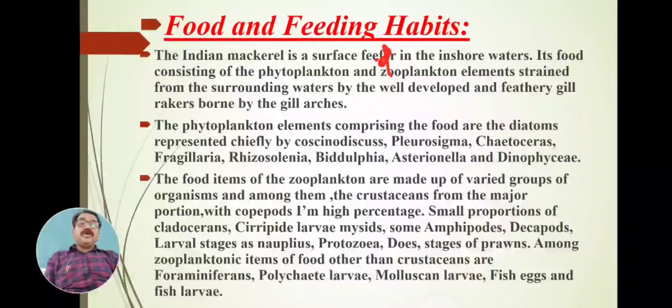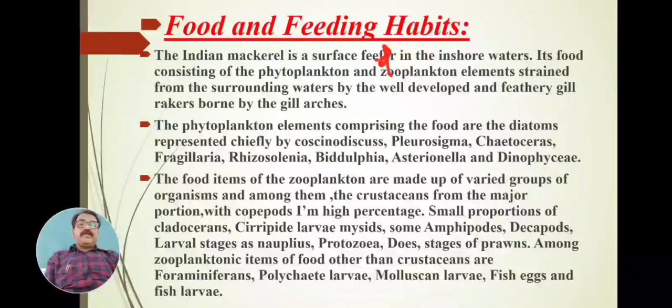Its food consists of phytoplankton and zooplankton elements. The food which is taken by the Indian mackerel consists of phytoplankton and zooplankton. These phytoplankton and zooplankton are strained from the surrounding waters by the well developed and feathery gill rakers.